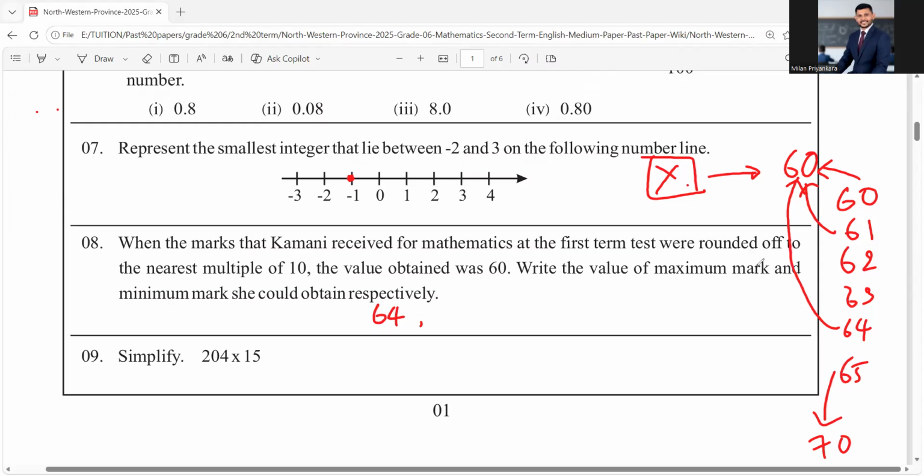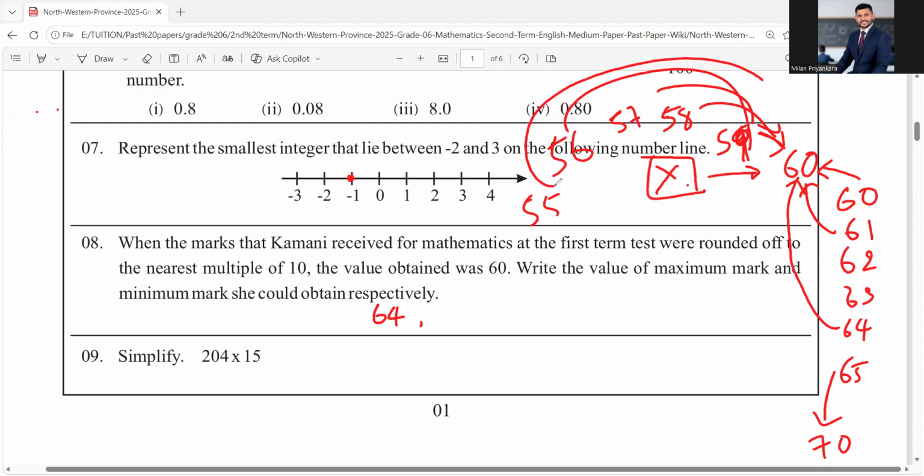Okay, and let's see the minimum mark. If it is 59, that also goes to 60, right? 59 goes to 60. 58 also goes to 60, 57 goes to 60, 56 goes to 60, and 55 also goes to 60. 54 goes to 50. Therefore, the minimum mark should be 55.